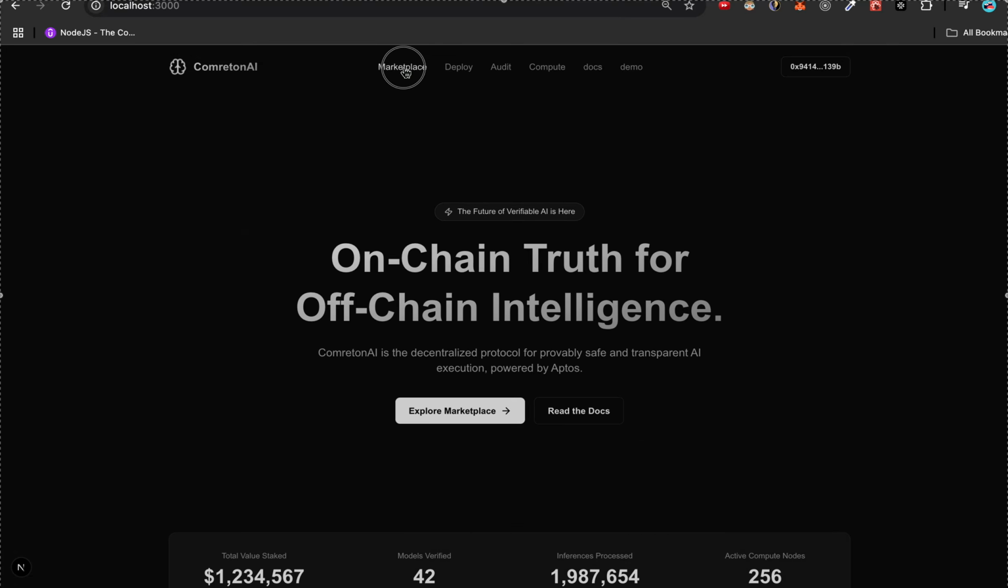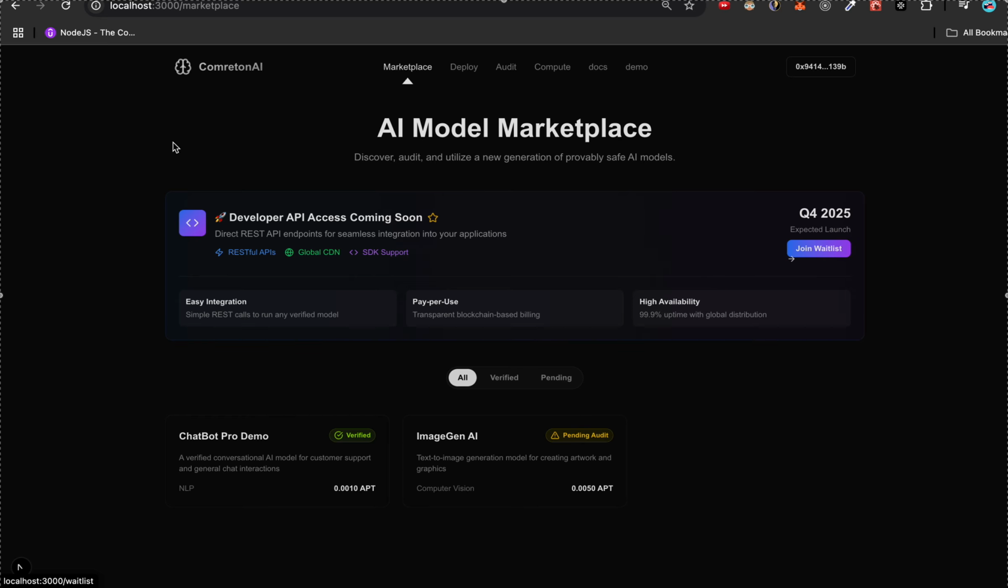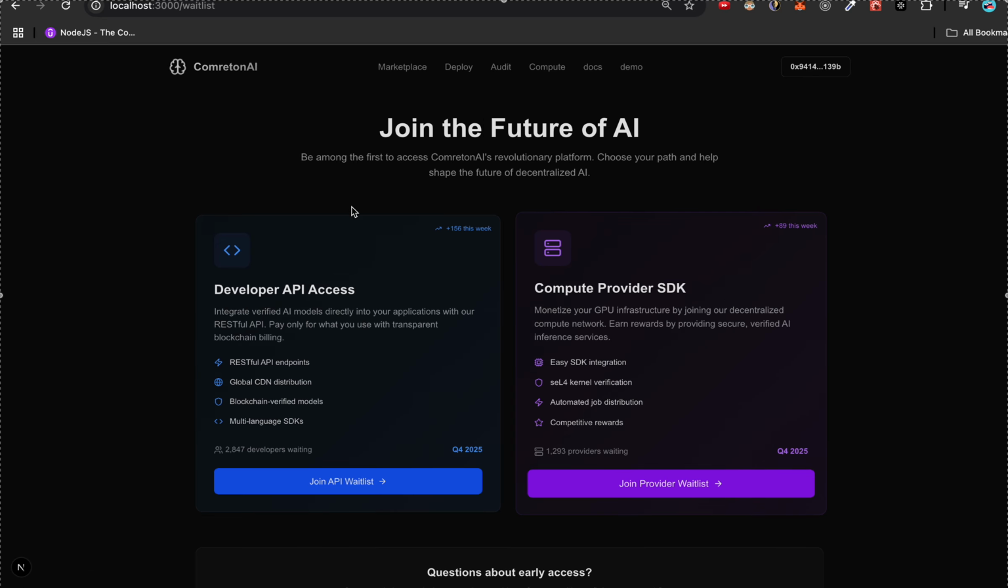We are also going to launch the APIs in the last quarter, so people can access it directly from there.